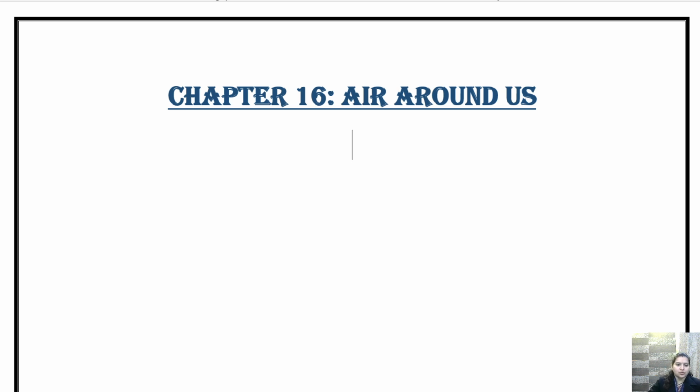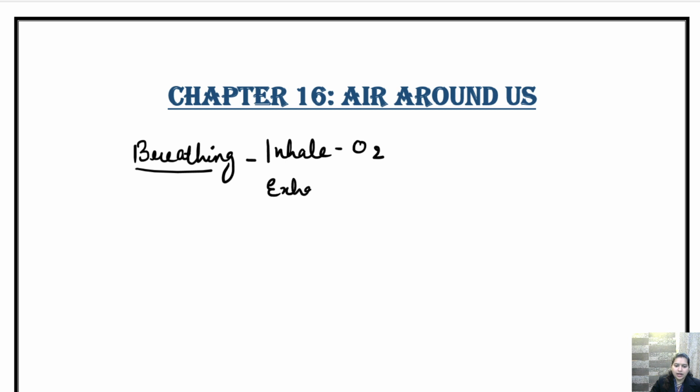What is the difference between breathing and respiration? In case of breathing, what we do, we inhale oxygen and we exhale out carbon dioxide.